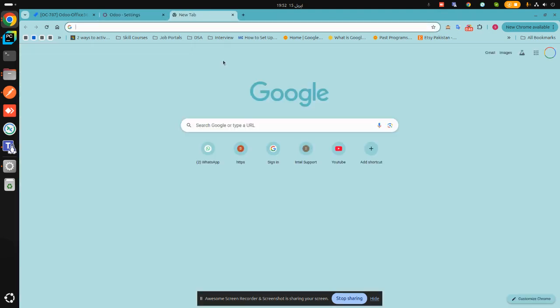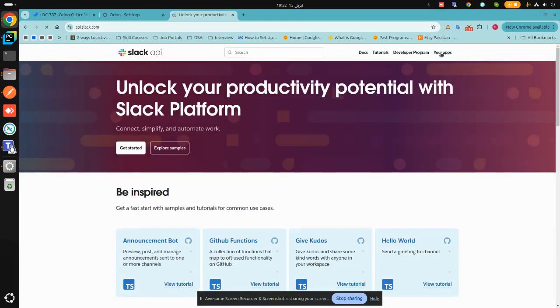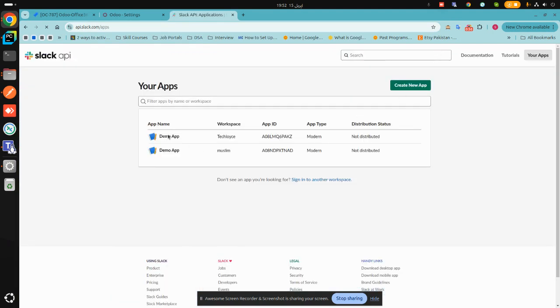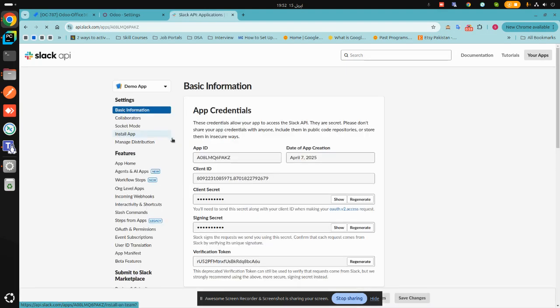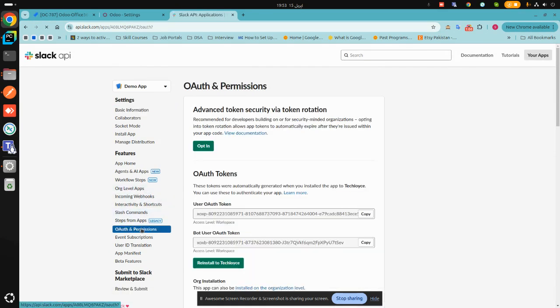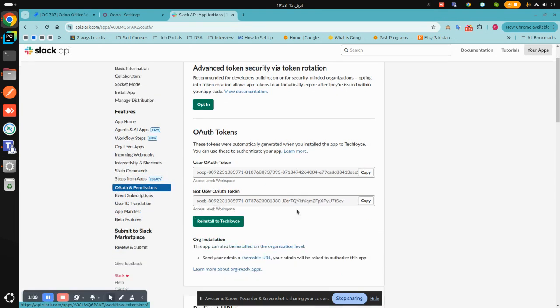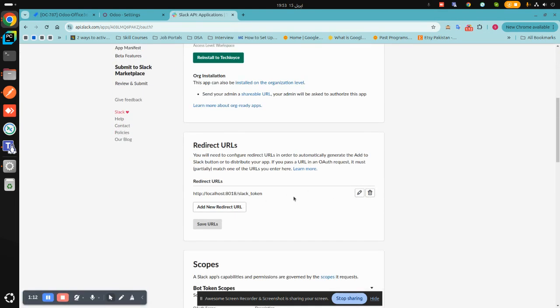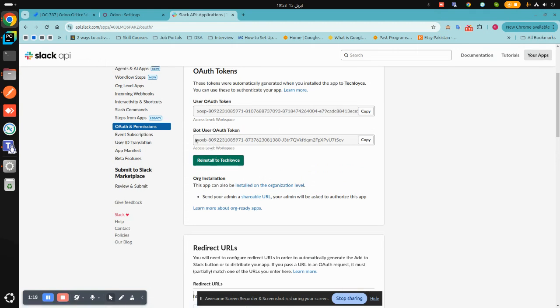To get these credentials, we'll go to api.slack.com, go to your apps here, and click here. I can get the client ID and client secret. But first we also have to activate the redirect URL. For that we will go to OAuth and Permissions. I have already enabled it here. Here we will add the URL, save the URL and reinstall to Techloyce. These are the important steps for this configuration.